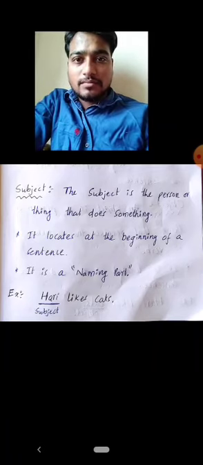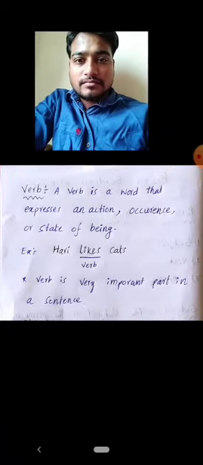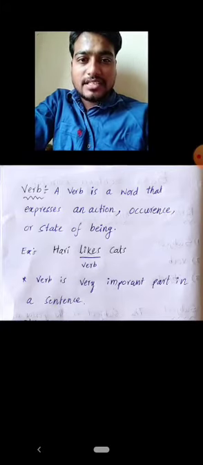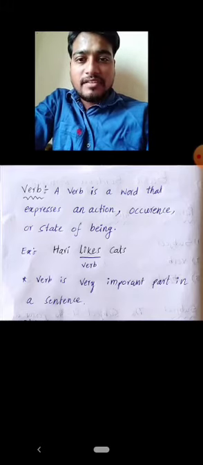Then what is the verb? A verb is a word that expresses an action, occurrence or state of being. Simply we can say a verb is a word that denotes an action.